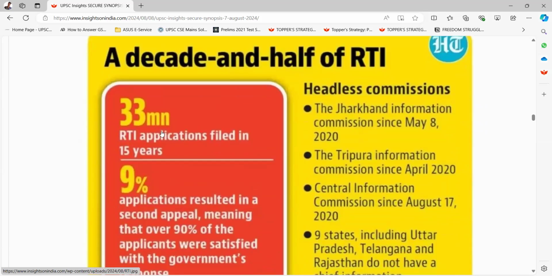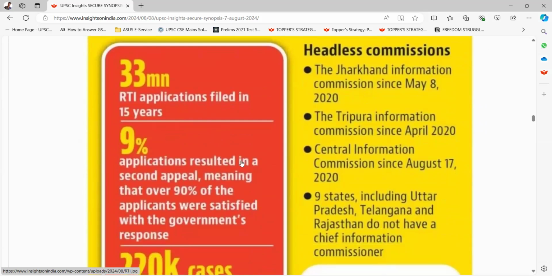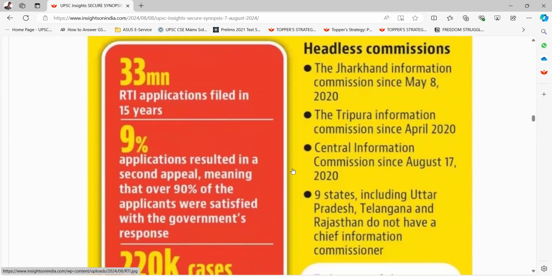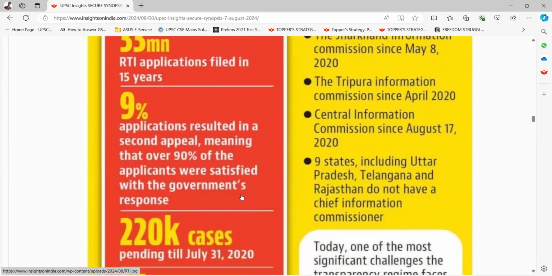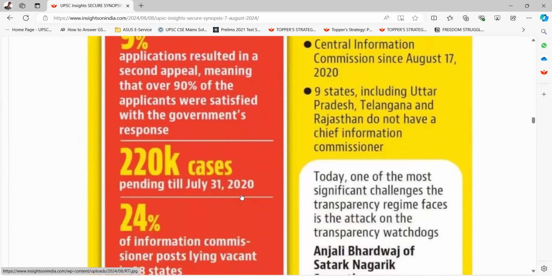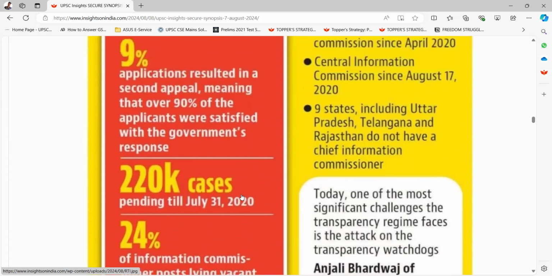33 million RTI applications filed in 15 years. 9% applications resulted in second appeal, meaning that over 90% of the applicants were satisfied with the government's response. 220K cases pending till July 31, 2020. 24% of information commissioner posts lying vacant in 28 states.